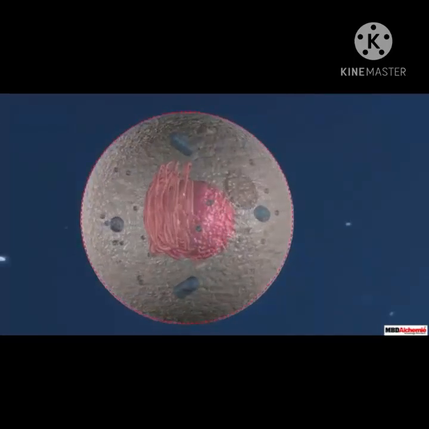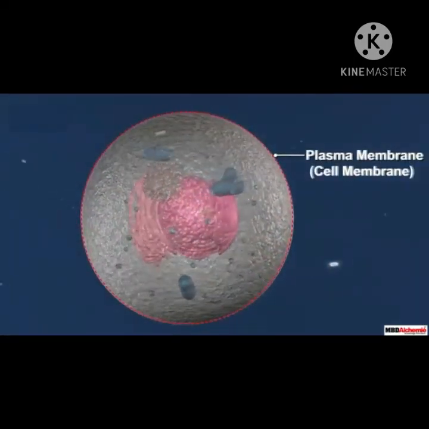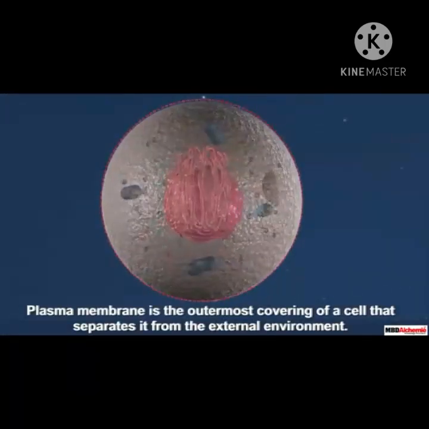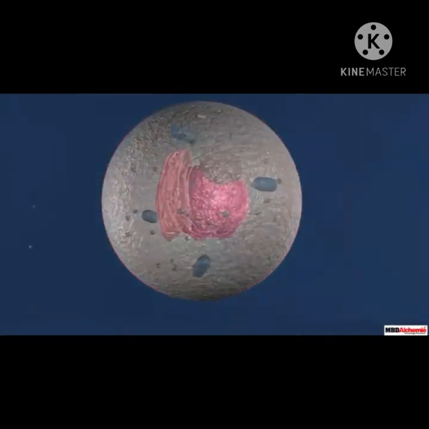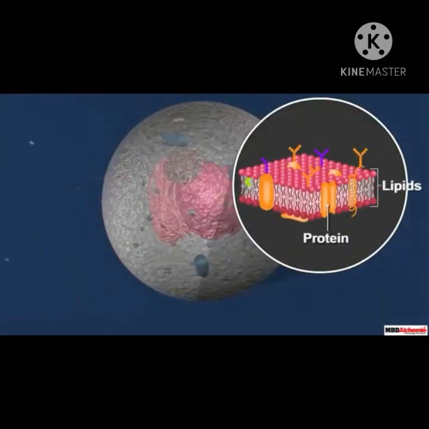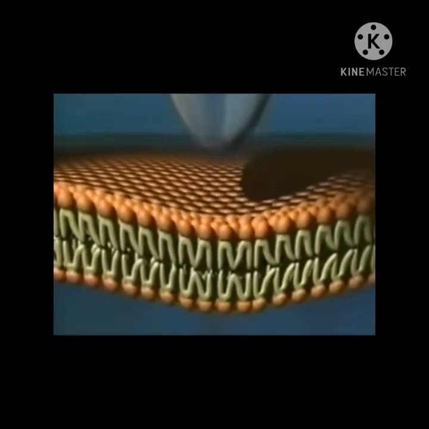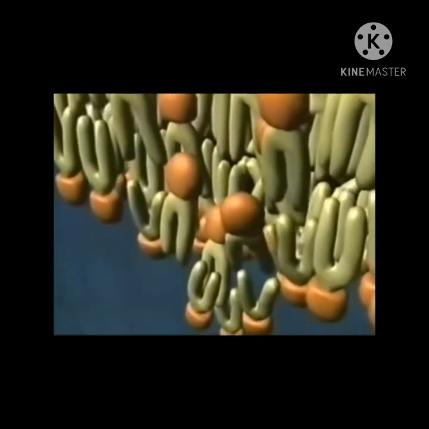Next cell organelle is plasma membrane. It is also called as cell membrane. It is a thin, fragile and elastic covering that separates the cell components from outer environment. Plasma membrane contains protein molecules which are embedded in two layers of phospholipids. Phospholipid is a kind of water-insoluble organic compound which contain a phosphate group in its molecule.